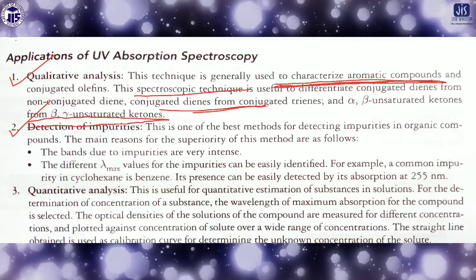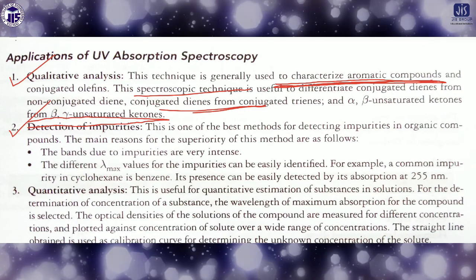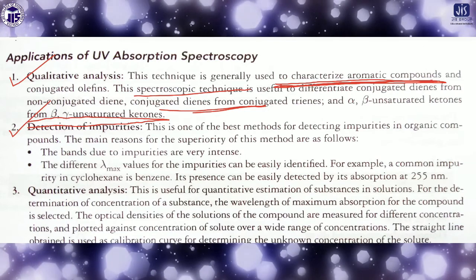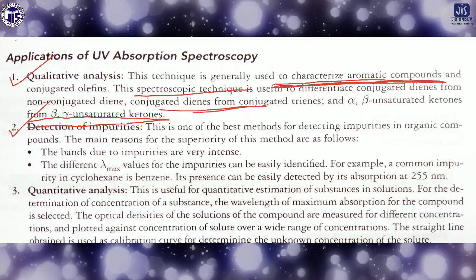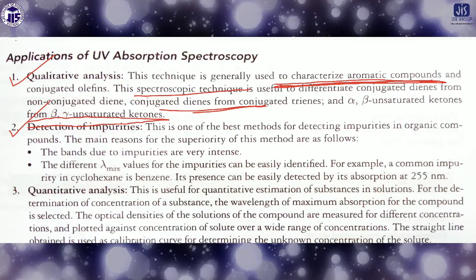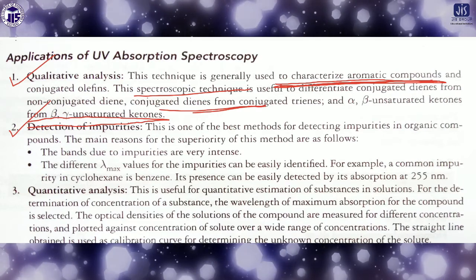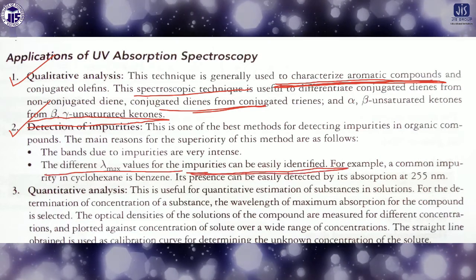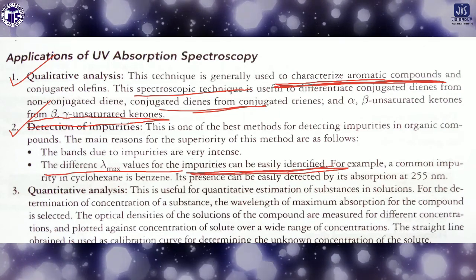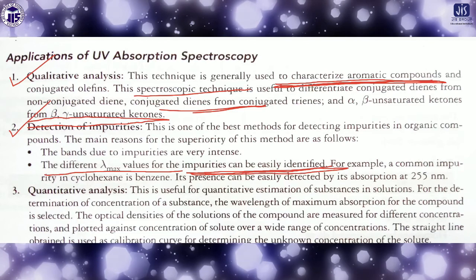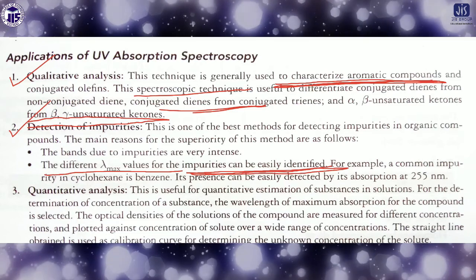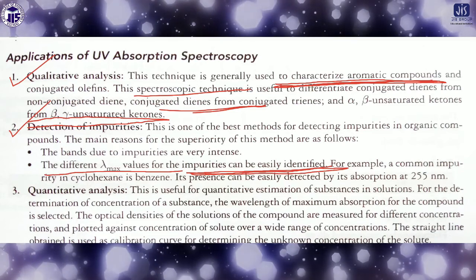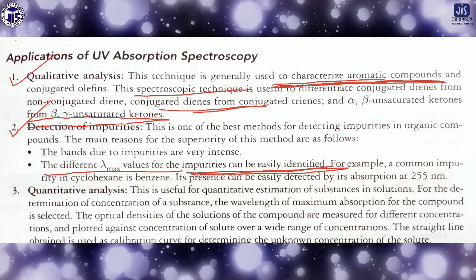This is another method by which we can detect impurity. If there is any impure sample, that means any foreign compound is present in the pure sample, then what happens? We will get some extra peak, isn't it? So the defined lambda max value for the impurities can be easily identified. If there is any impurity present in your sample, we can identify it by a different lambda max value. That's why we can detect the impurities in the sample by the absorption.